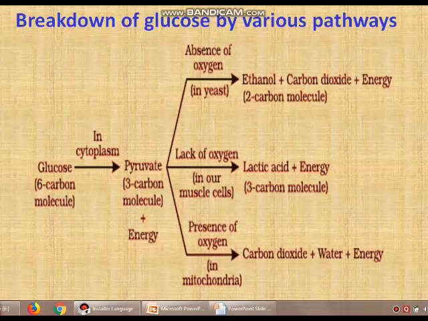Due to this anaerobic respiration in our muscle cells, it leads to a symptom called muscular cramps. So muscular cramps are due to lack of oxygen availability to muscles and the release of lactic acid by anaerobic respiration. So this is about the overall pathway of conversion of glucose in various ways.